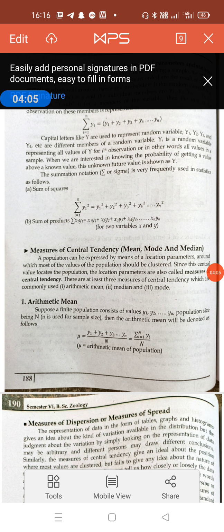Then what is the median? Median: if observations in a population or sample are arranged in order of magnitude from smallest to